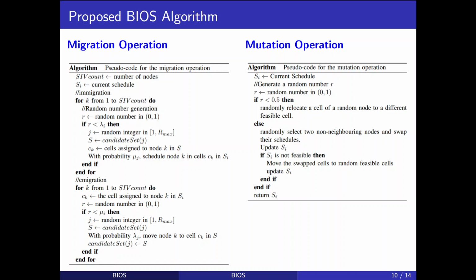When the network dynamics change, the strategy will be a complete failure due to the lack of diversity in the candidate set. Hence, the mutation operation is included in BIOS in spite of slow convergence. In mutation operation, the schedule is randomly shuffled as shown in the algorithm. Mutation relocates the cells allocated to randomly selected nodes in the slot frame, or cells of two randomly selected nodes are swapped among themselves as long as the schedule is feasible.